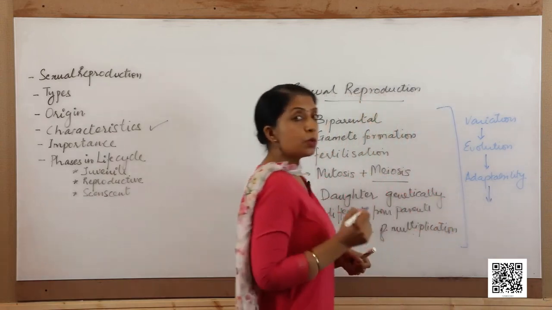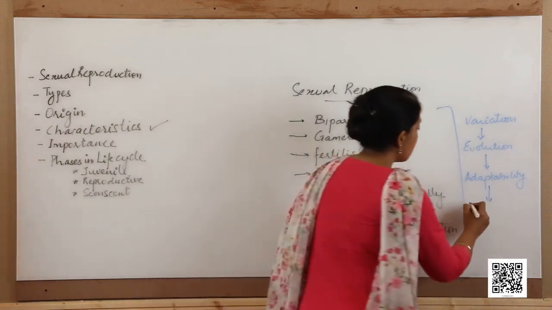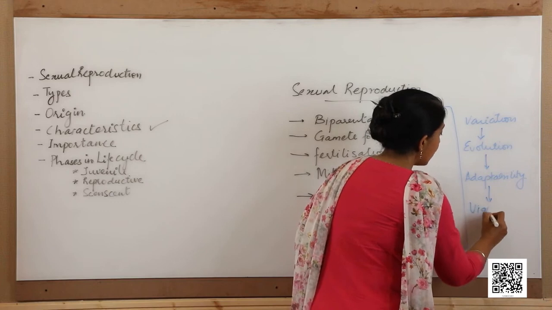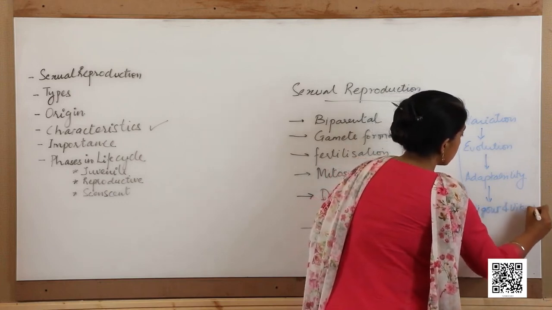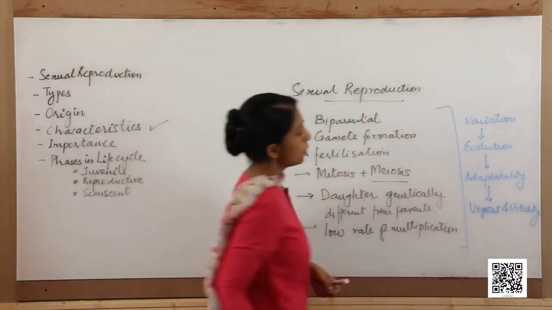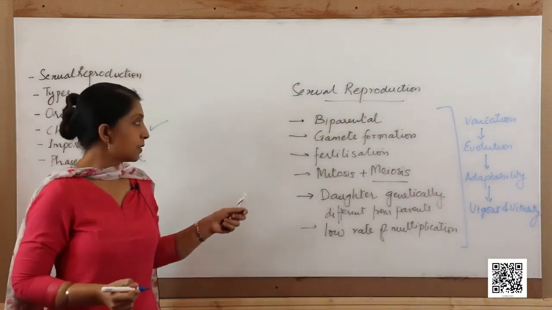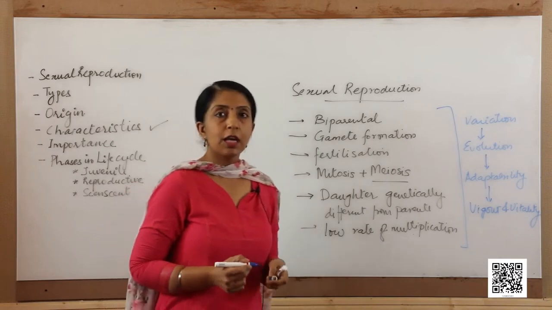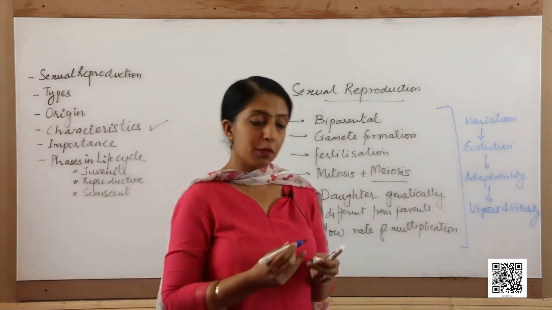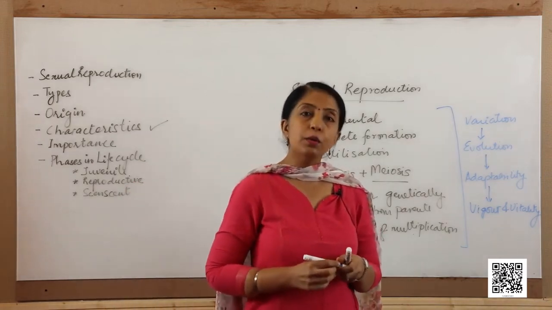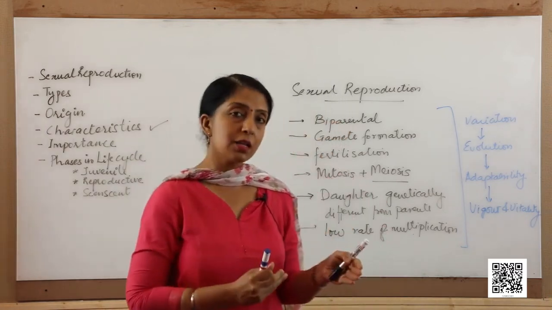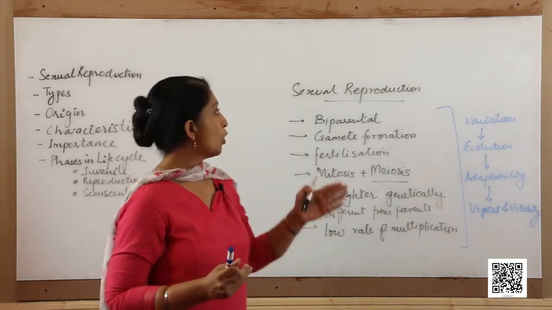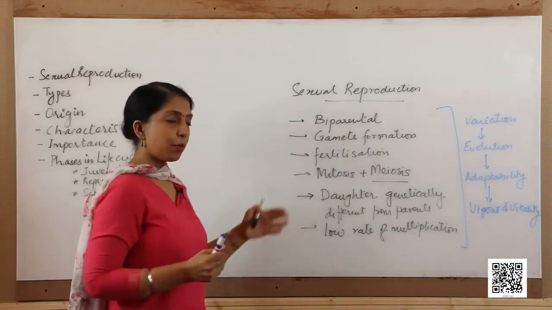The new individuals that are formed have more vigor and vitality. So it is because of these reasons that sexual reproduction is favored by nature, and a huge number of organisms, all the higher organisms, whether plants or animals, have adopted sexual modes of reproduction.